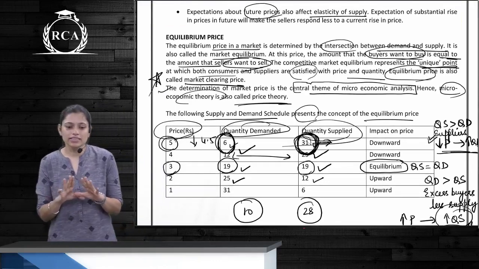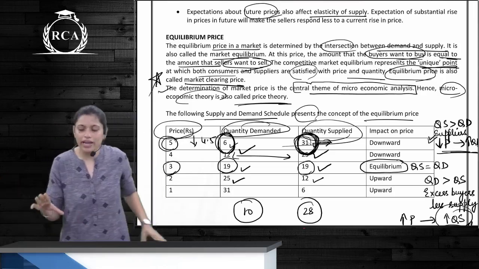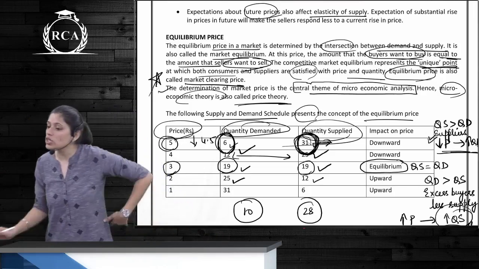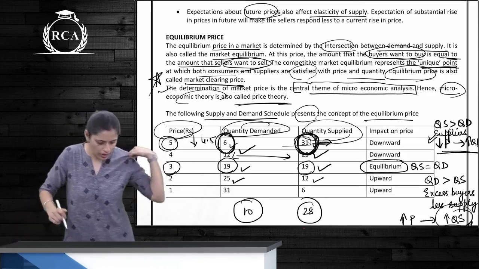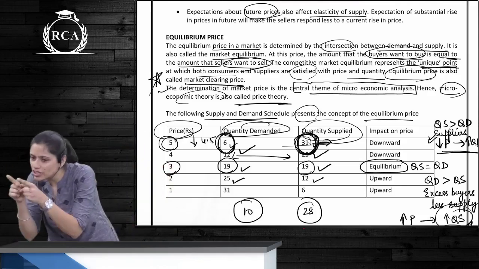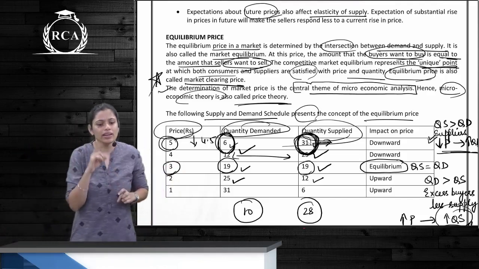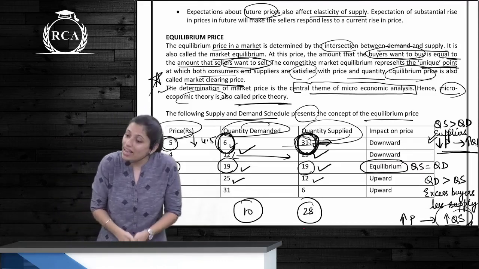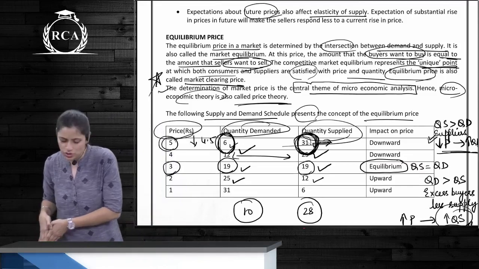Let's start first. Determination of market price is the central theme of microeconomic theory. This microeconomic theory is also called price theory. Now you tell me, equilibrium price is the interaction between demand and supply. What is the market clearing price? The amount that the buyer wants to buy is equal to the amount that the seller wants to sell.